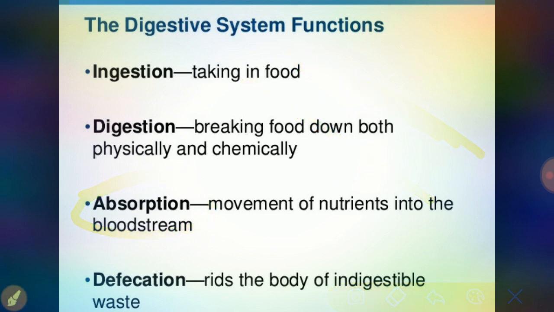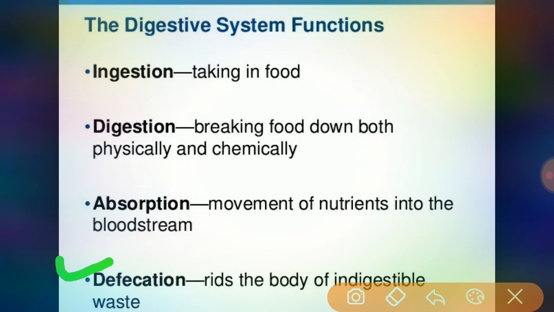Then coming to defecation. Defecation means waste elimination, ridding the body of indigestible waste. This includes indigestible substances, bacteria, cells lost from the lining of the GI tract, and digested materials that were not absorbed in their journey through the digestive tract, which leave the body through the anus.